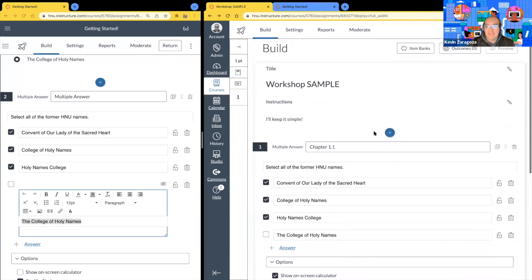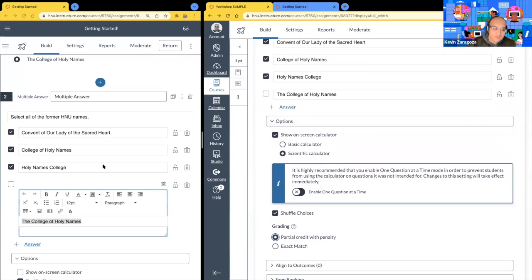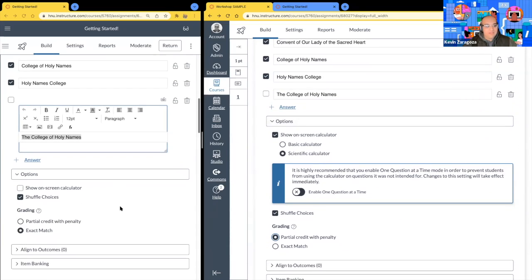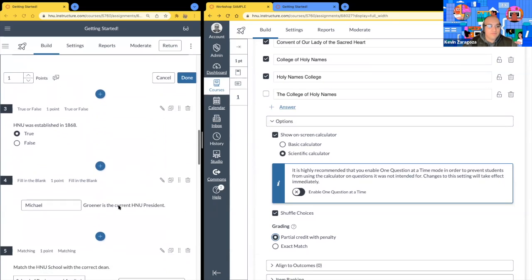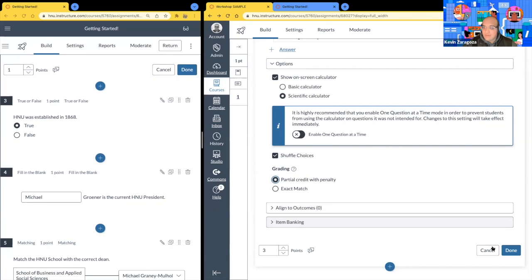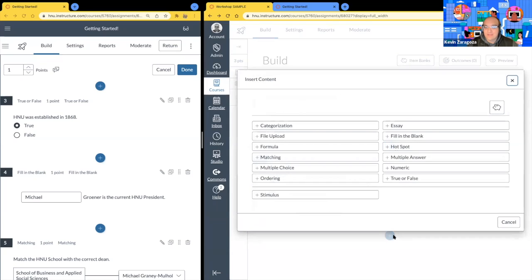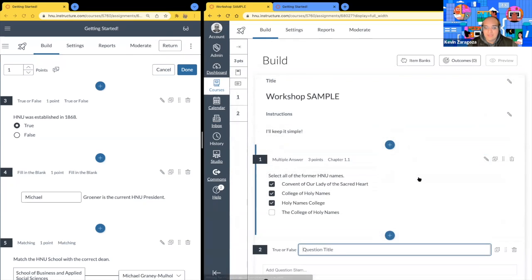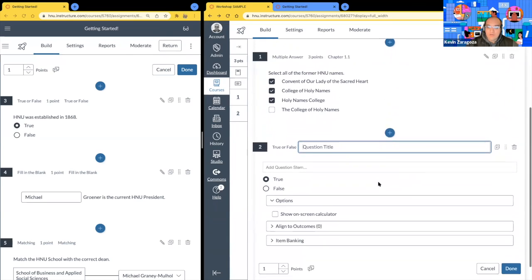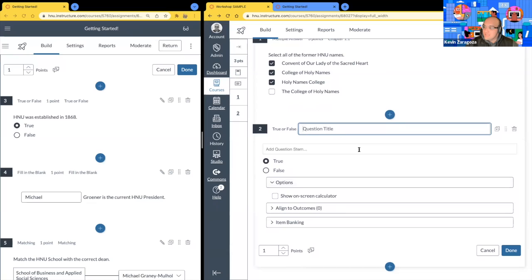All right, so this is a multiple answer. Multiple choice is very similar. So we'll move on to the next one, which is true or false. So let's scroll down. In order to lock in the question, make sure to hit done. And then we just hit plus. If you ever would like to add a question above, you have the option to do so as well, but we're going down the list. And so I hit plus, and this one is a true or false. It's right there. Again, so where do we put the question? In the title or in the stem?